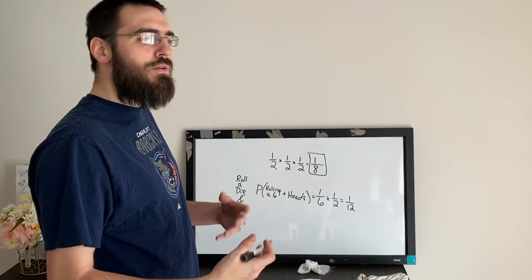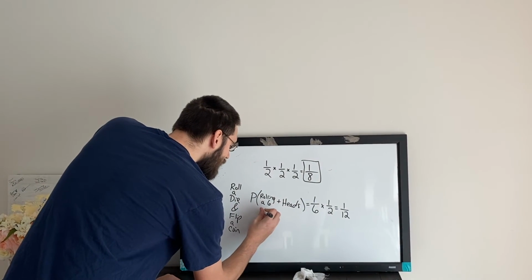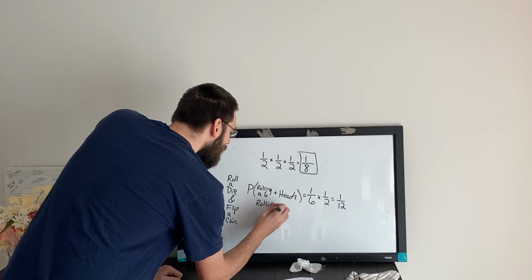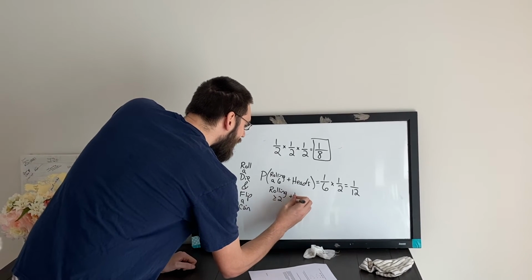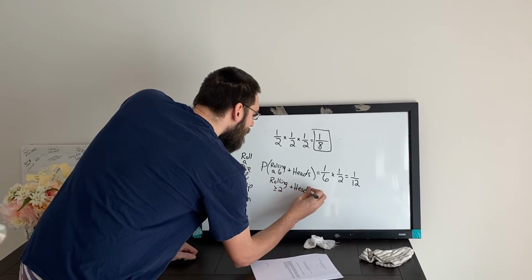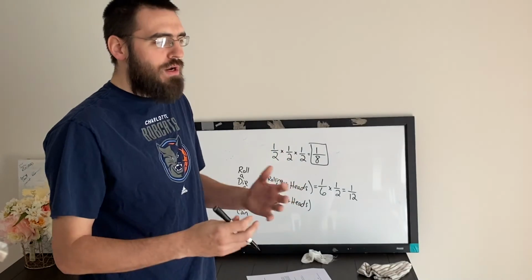What if we wanted to say, what is the probability of rolling at least a 2 and a heads? Rolling greater than or equal to 2 and a heads. Same thing. I want to get at least a 2.